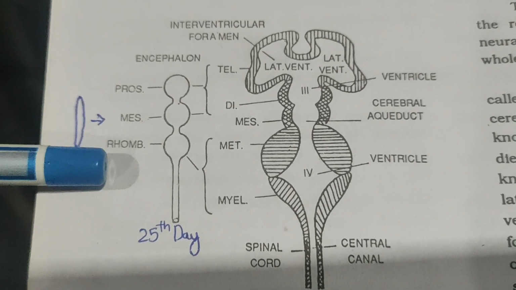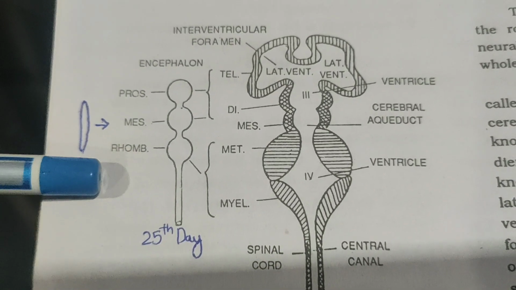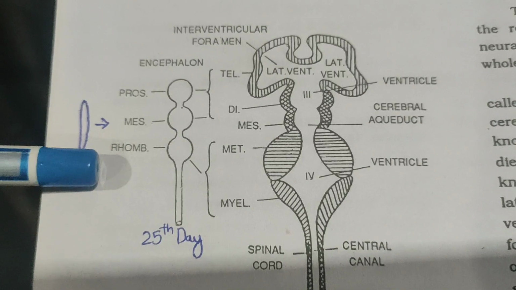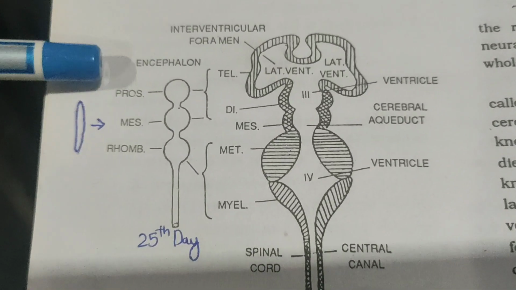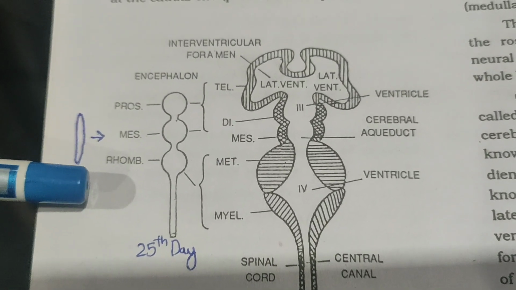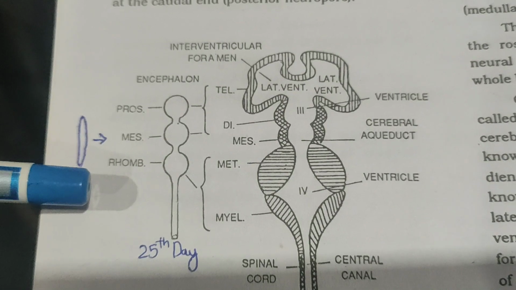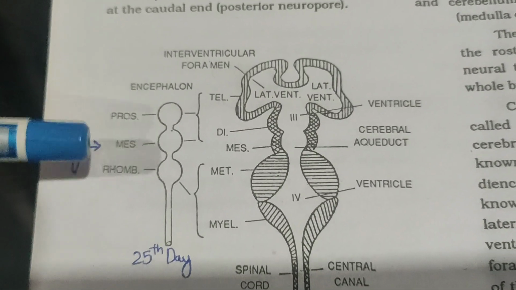This limits the development of the neural tube in the inferior end or the caudal end. Caudal means tail end. So two neuropores are formed.